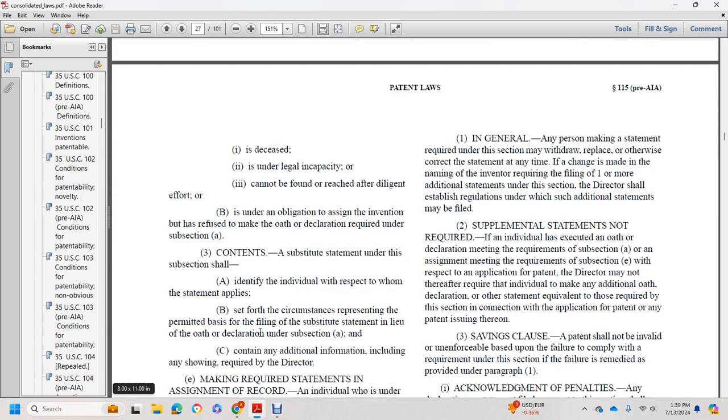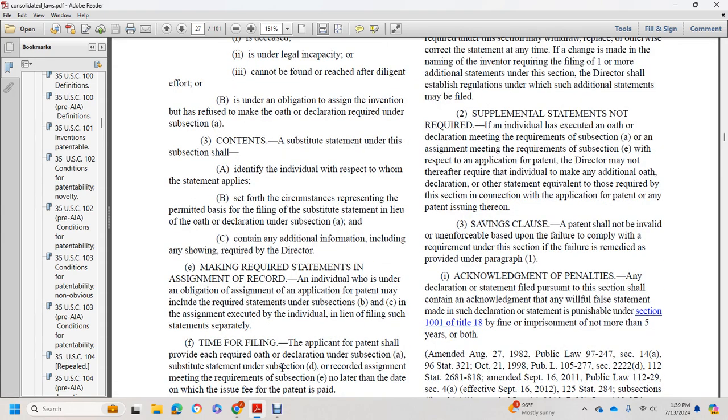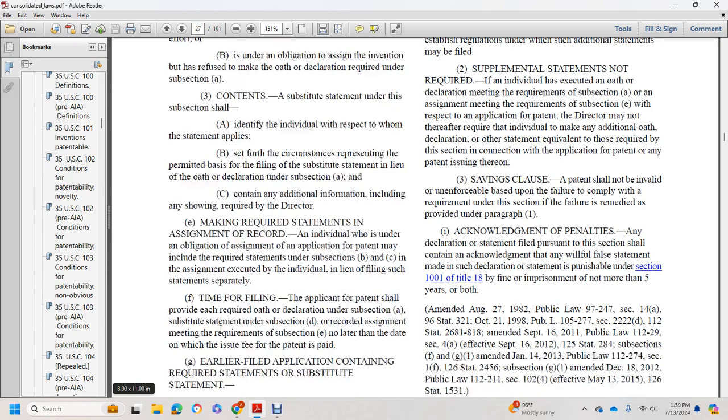Contents. A substitute statement under this subsection shall: A. identify the individual with respect to whom the statement applies; B. set forth the circumstances representing the permitted basis for the filing of the substitute statement in lieu of the oath or declaration under subsection A; and C. contain any additional information, including any showing, required by the Director. Making records of the statements and assignments: an individual who is under an obligation of assignment of an application for patent may include the required statements under subsections B and C in the assignment executed by the individual, in lieu of filing such statements separately.